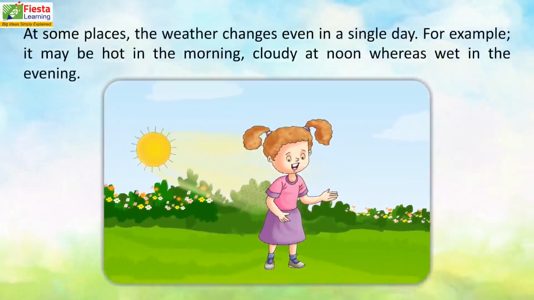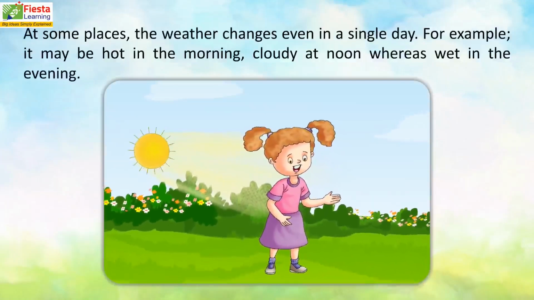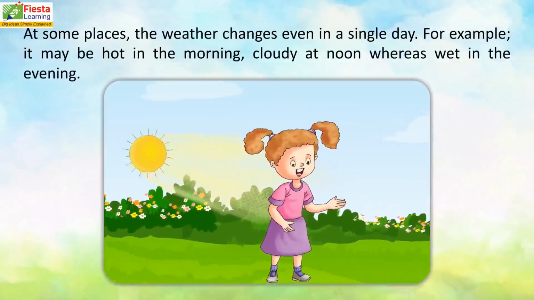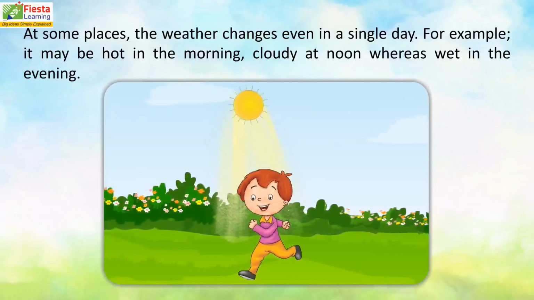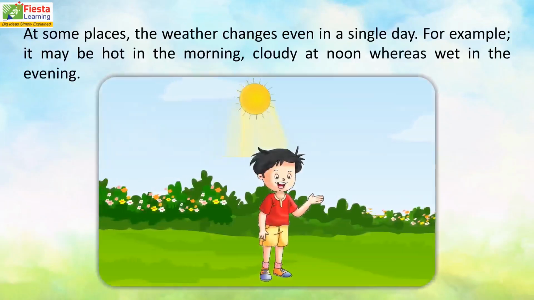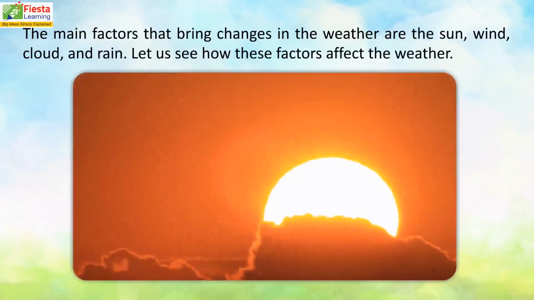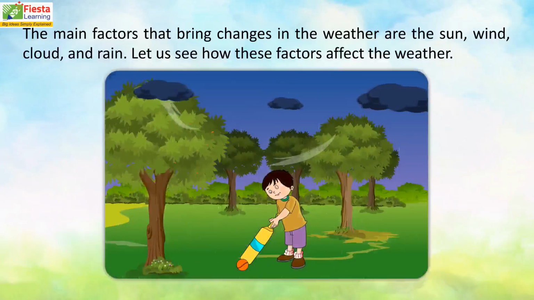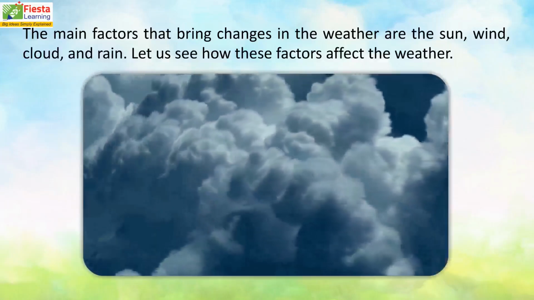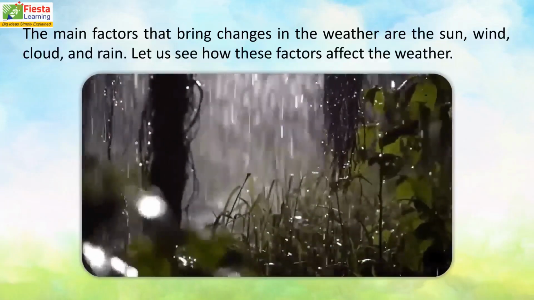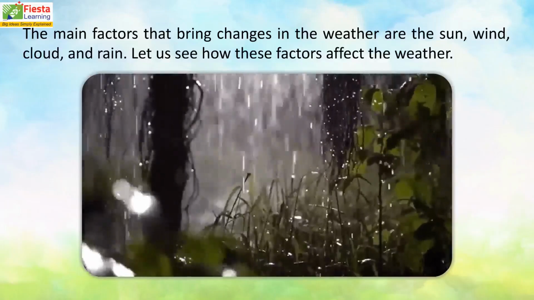At some places, the weather changes even in a single day. For example, it may be hot in the morning, cloudy at noon, whereas wet in the evening. The main factors that bring changes in the weather are the sun, wind, cloud, and rain. Let us see how these factors affect the weather.